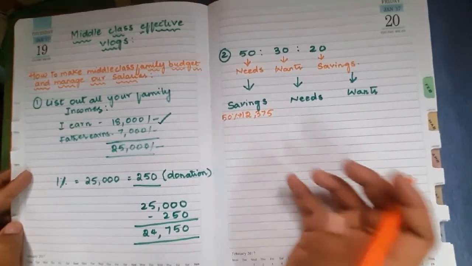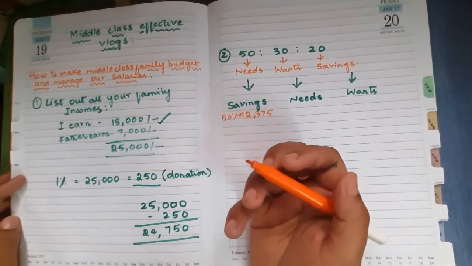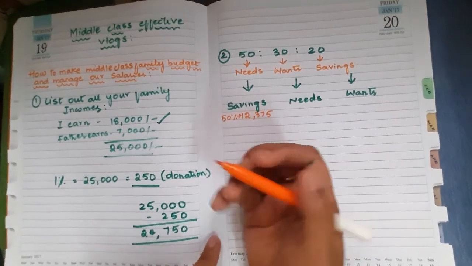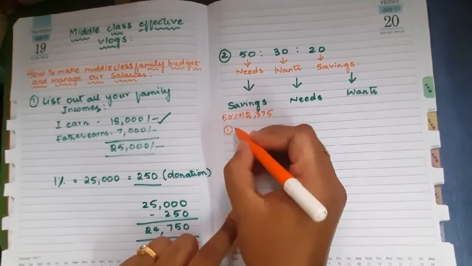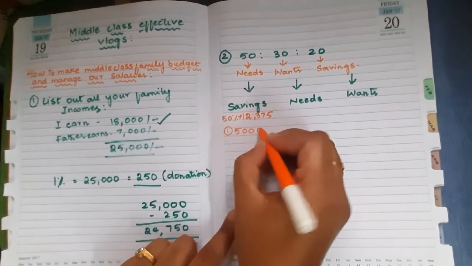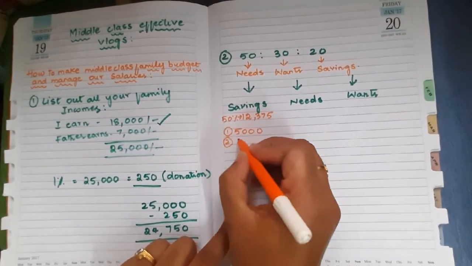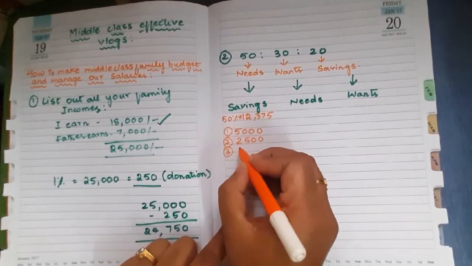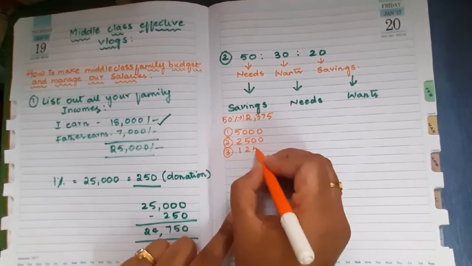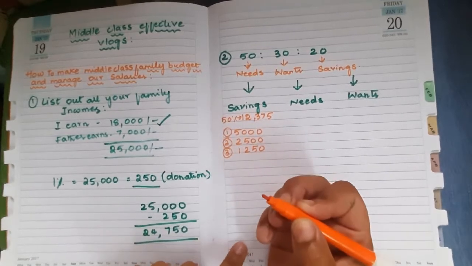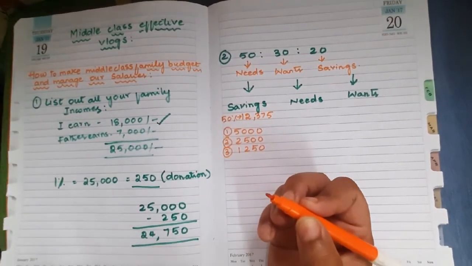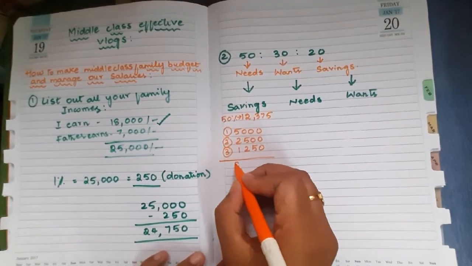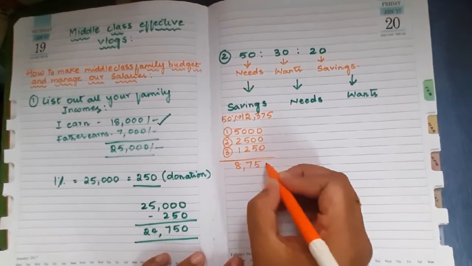So how I am going to save them? Basically, we put around 3 chit funds a month. So one is for 5,000 and second one is for 2,500 and third chit fund is 1,250. Total my chit funds are 8,750.